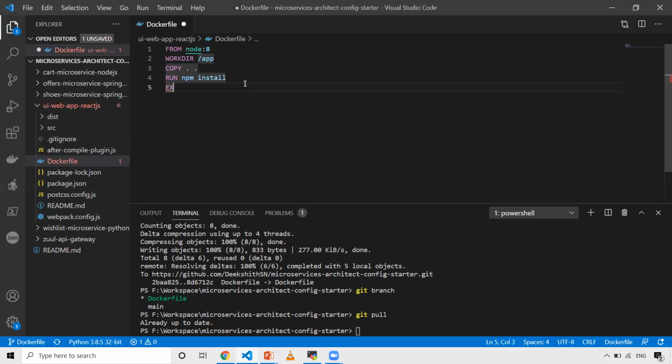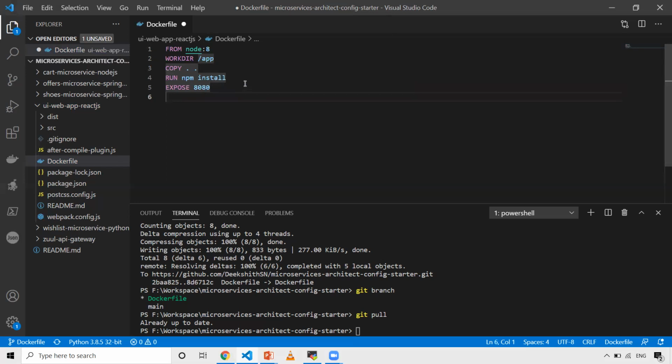Actually, this instruction does not really expose it, but for documentation purposes you can include it. If someone wants to create a container out of this image, they will come to know which port it uses. So we expose port 8080, just for documentation.